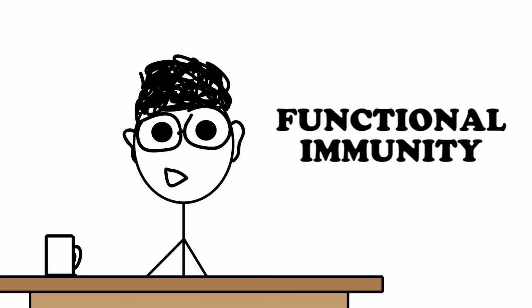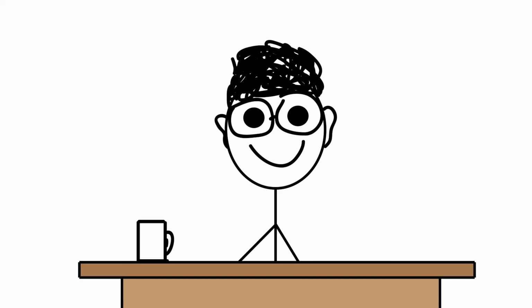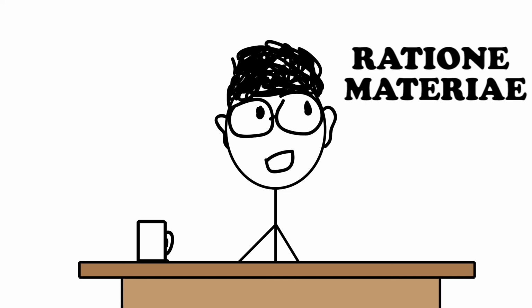To keep it simple, an act by the representative, for it to be under functional immunity, must be an official act, not a private act. The extent of functional immunities depends on the function of the individual or entity in the international arena. Furthermore, there are two concepts under functional immunities: immunity ratione personae and immunity ratione materiae.